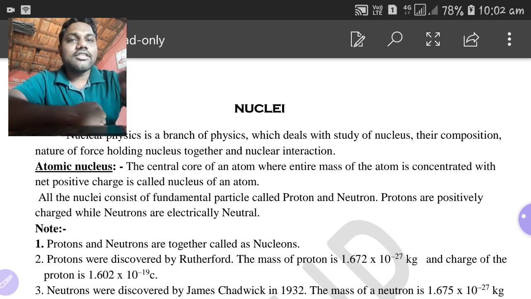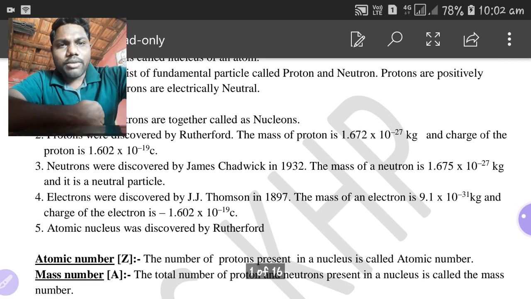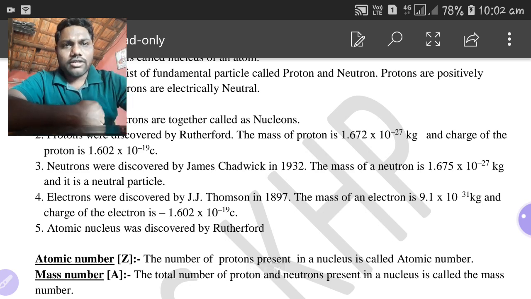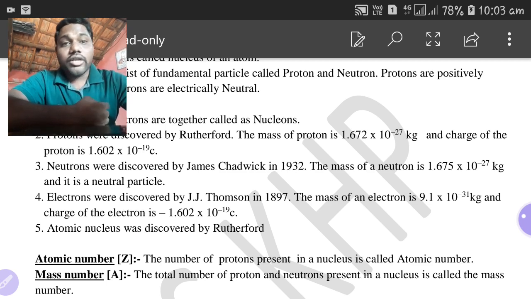So we have discussed this much, and next we have discussed some notes: who discovered the proton, what is the mass and charge of a proton, who discovered the neutron, what is the charge and mass of a neutron, who discovered the electron, what is the mass and charge of an electron, and who discovered the nucleus. All these things we have discussed in the last class.